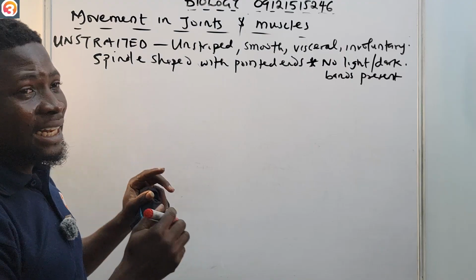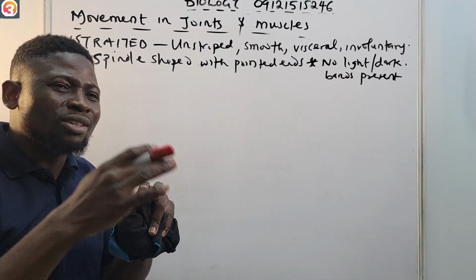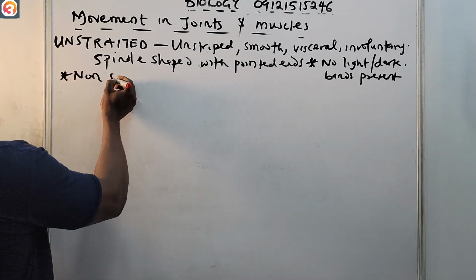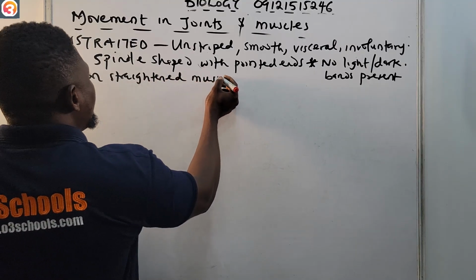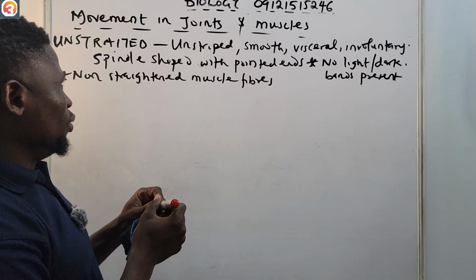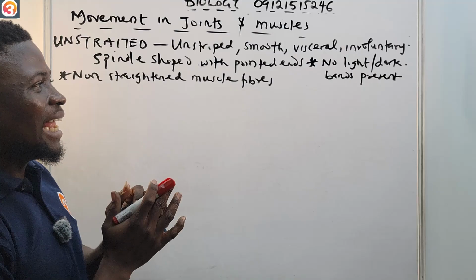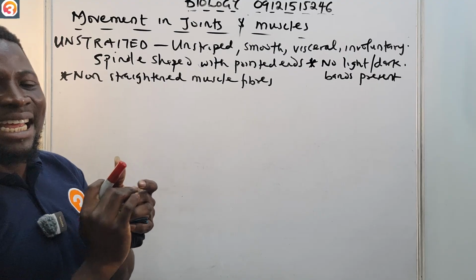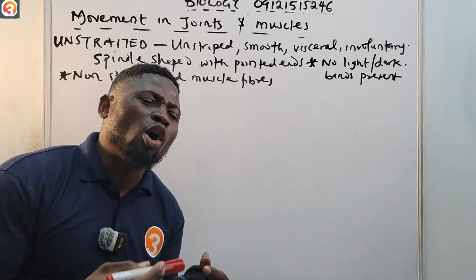Also, like I said, they do not have straightened muscles. They have non-straightened muscle fibers. So they are not like the striated. They do not have any light or dark bands present. They are spindle shaped with pointed ends. But where can we find them? We usually find them at the walls of organs.